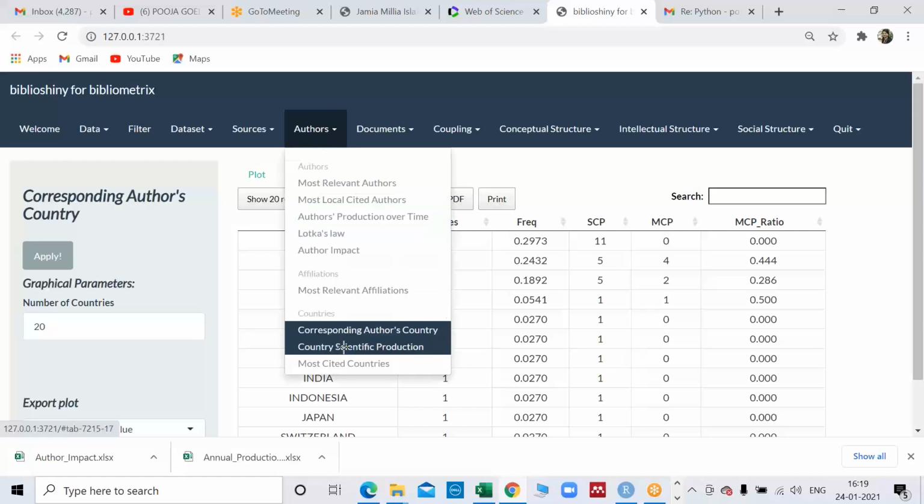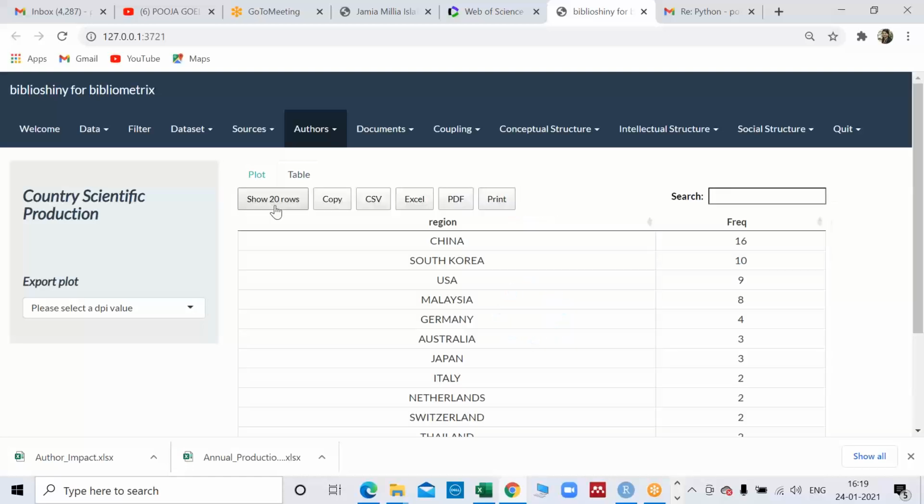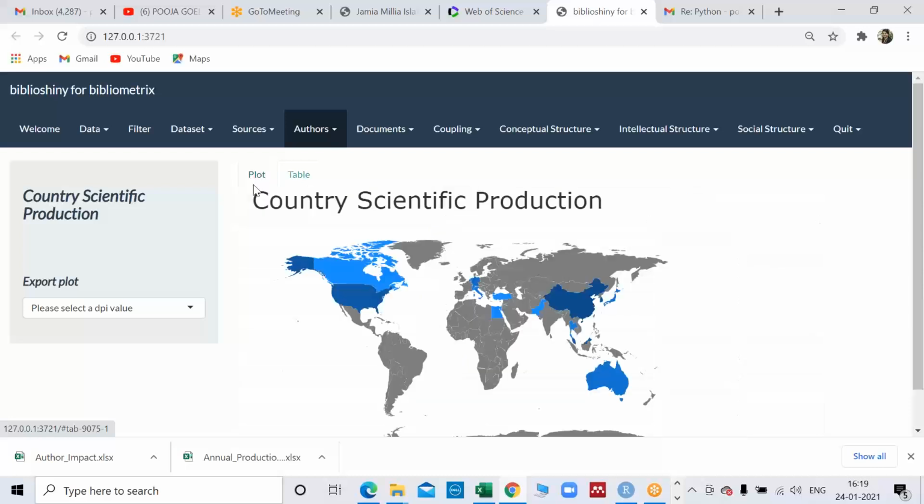And then country scientific production, again, which country is more active. And this particular software works in real time only. We cannot go offline while using this software. So this is the plot which you have seen in that paper. The darker the color, the more production in that country. You can see China, Afghanistan, not applicable. Pakistan, one. Then one study is from Egypt, and you can see similar results.